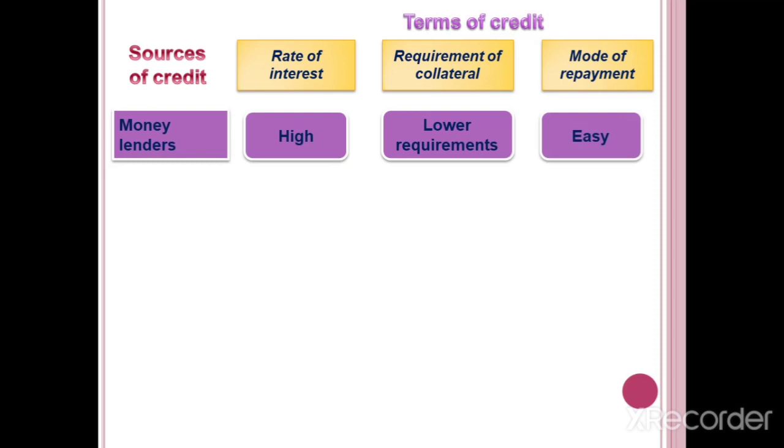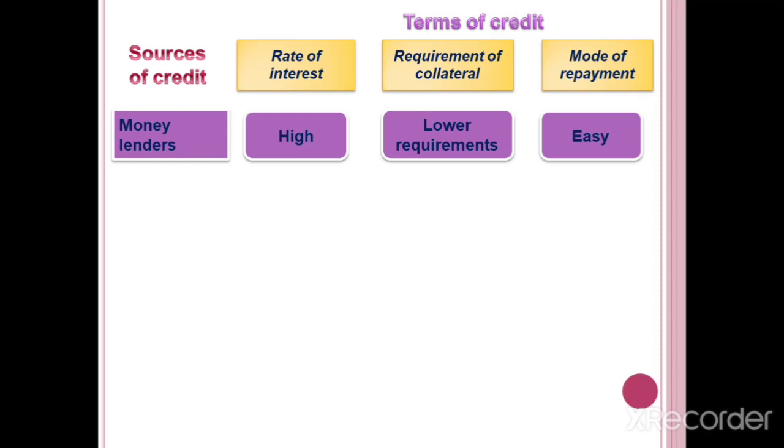Mode of repayment is also very easy. Very easy means the borrower can go to his house and give money. There are no other formalities. No need to fill any forms. Clear, children? But the rate of interest is very high. And requirements of collateral means they need a collateral, but not too much collateral, too many securities.